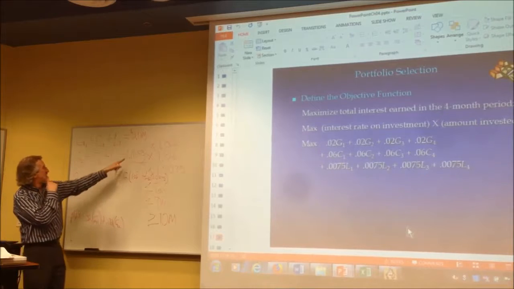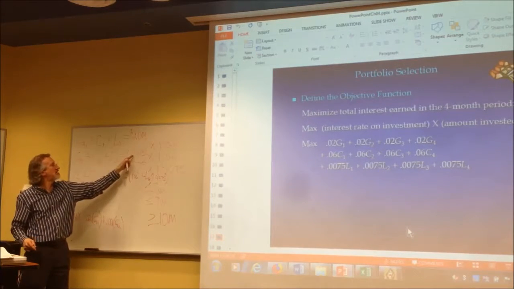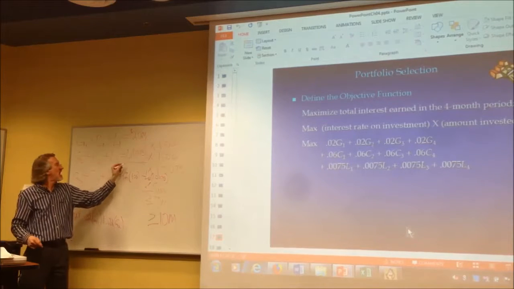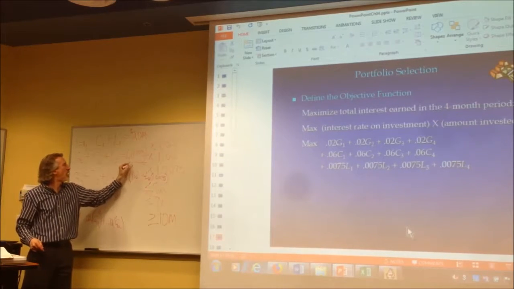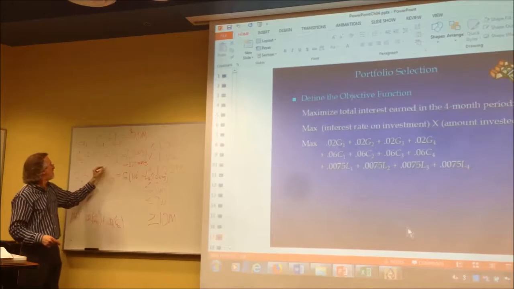So I'm going to go up here now and get this to the other side. This is L1 times 1.0075. I'm going to subtract L1 times 1.0075 on both sides.